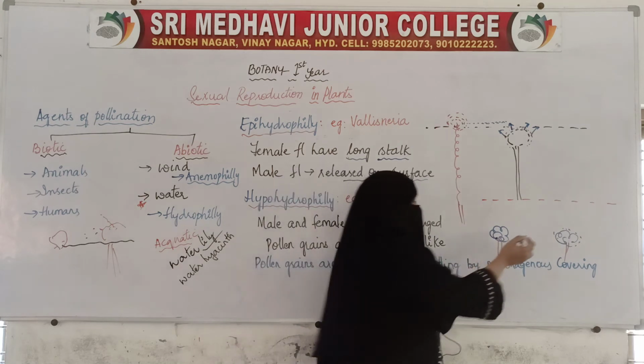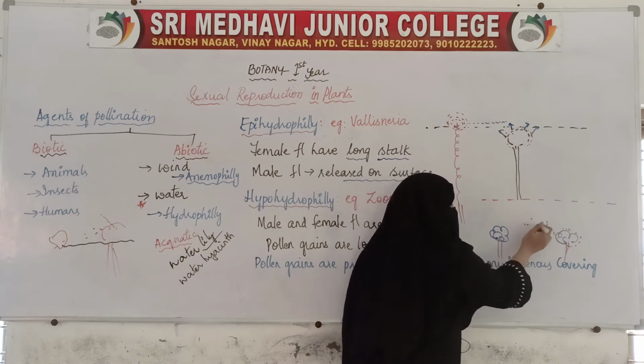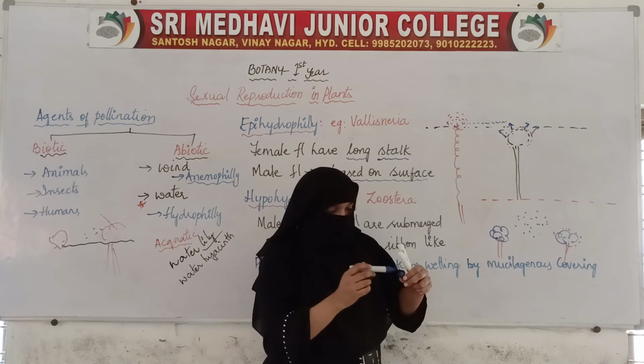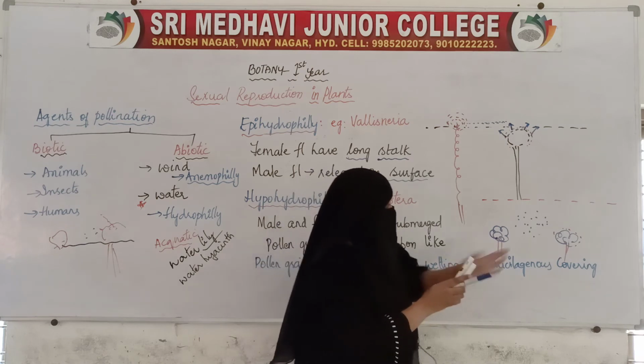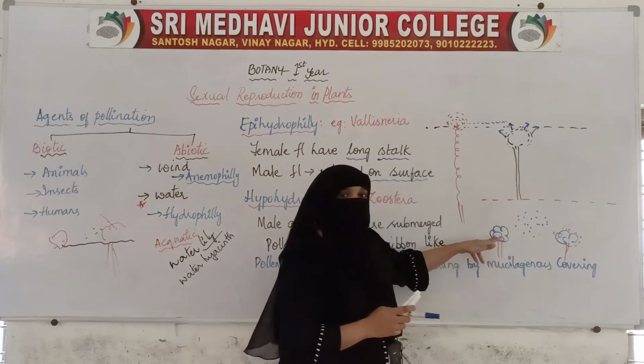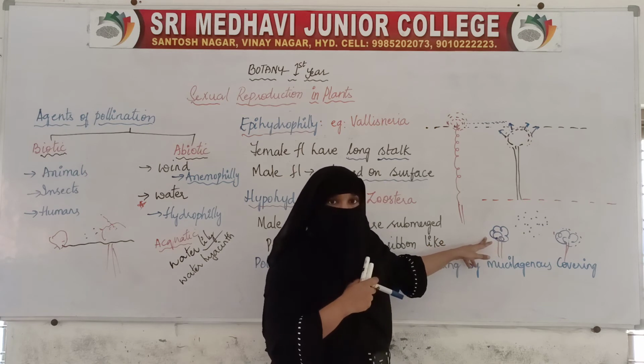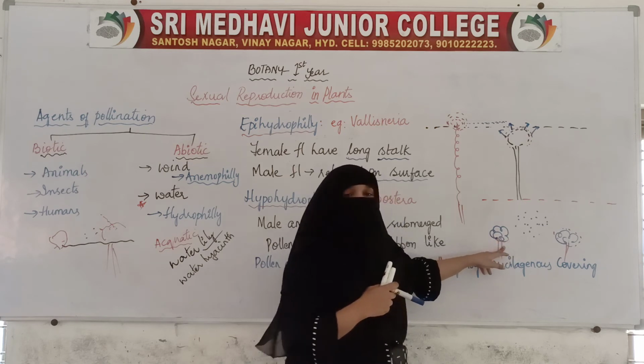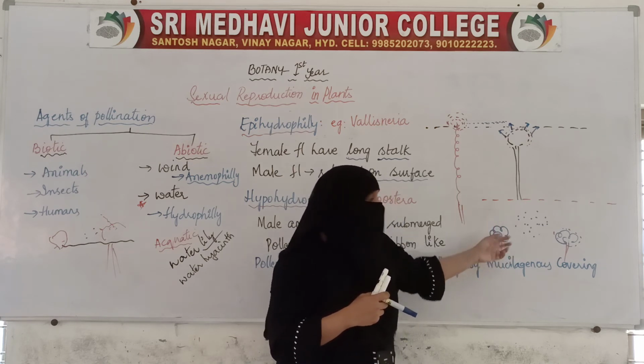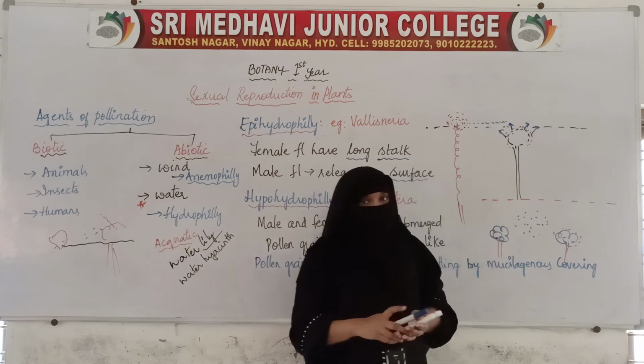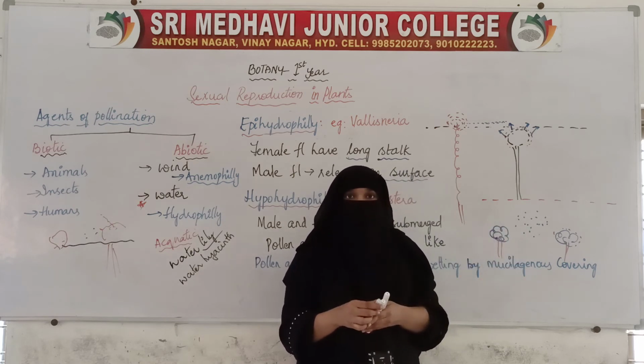Now they release the pollen grains in the water. And by water currents, if this pollen grain reaches this flower, the stigma will take the pollens.